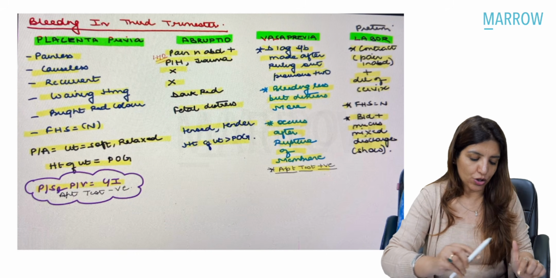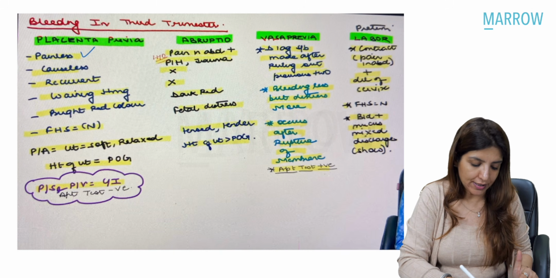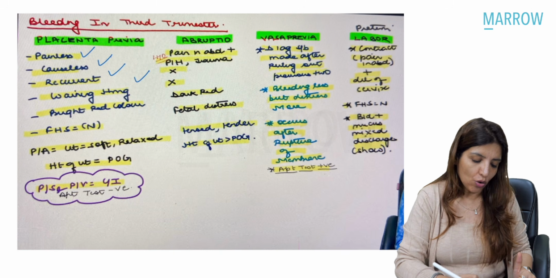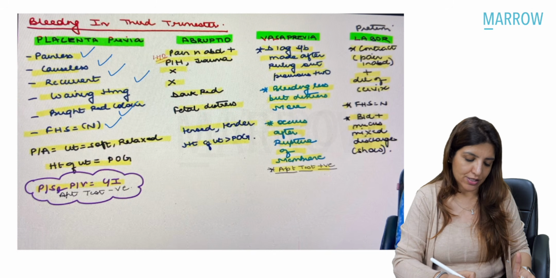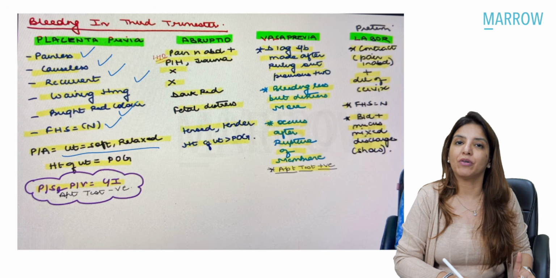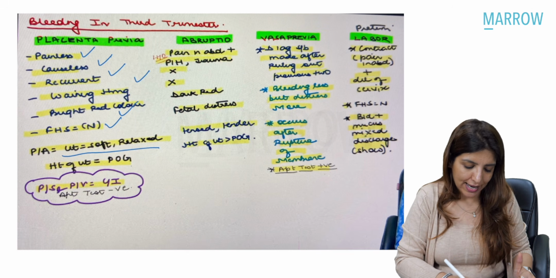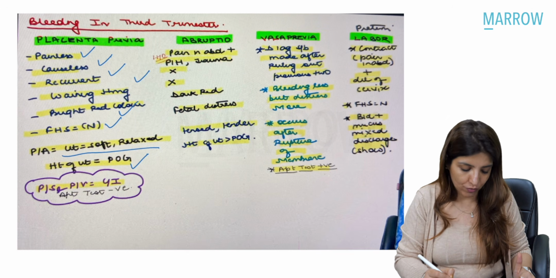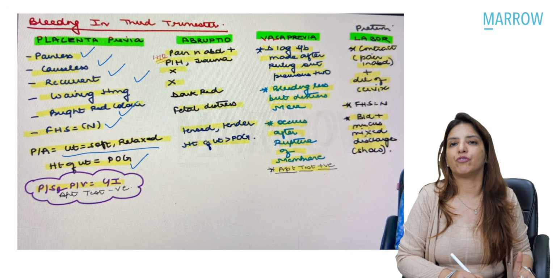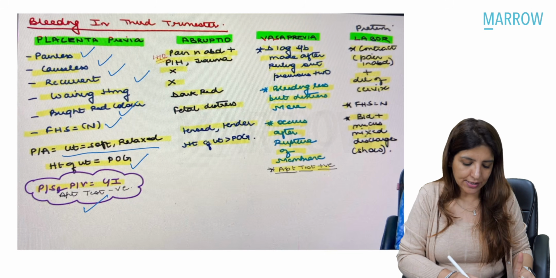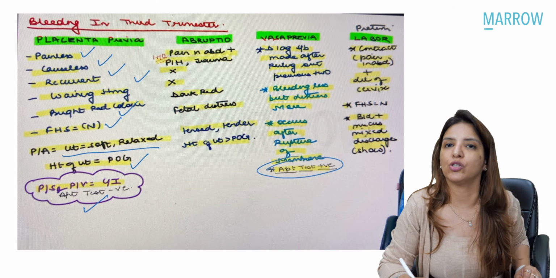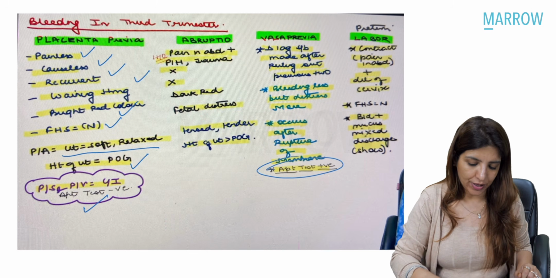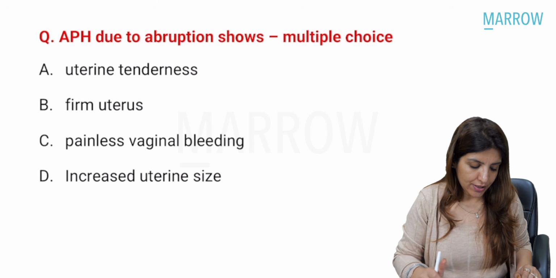Here also I have told you in placenta previa, bleeding is painless, it is causeless, it is recurrent, warning hemorrhage is present and there is bright red color of blood, fetal heart sounds are normal. On per abdominal examination, uterus is soft, relaxed and height of uterus is equal to period of gestation. Per speculum and per vaginal examination are contraindicated and APT test is negative. APT test is positive in case of vasa previa, right? So that was again a very easy question.